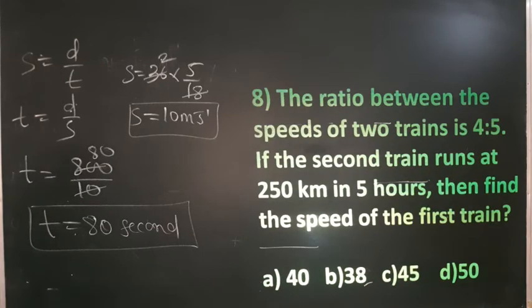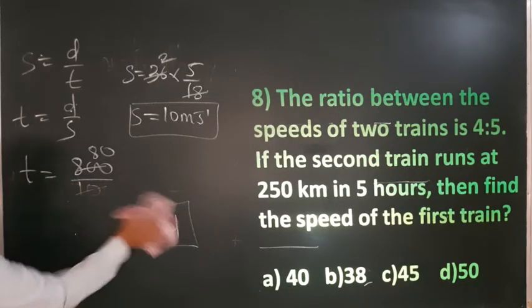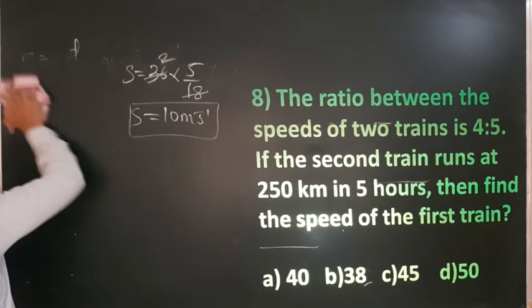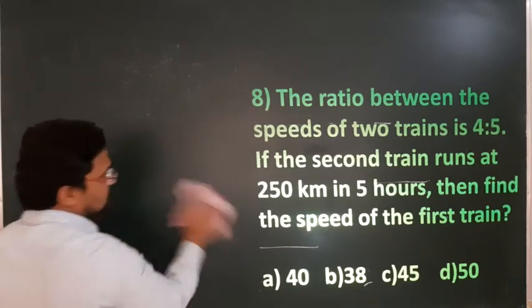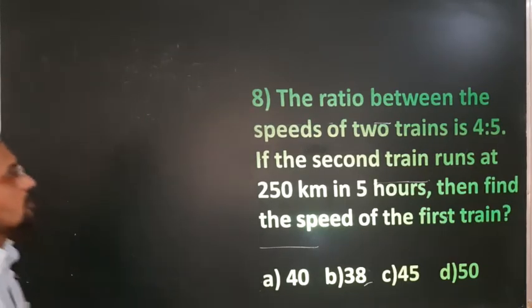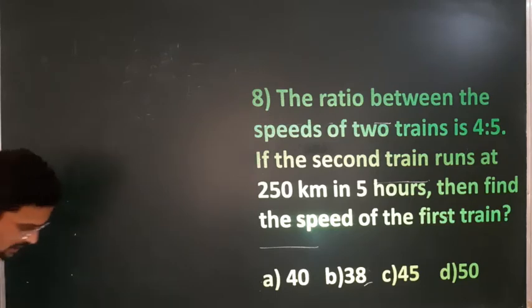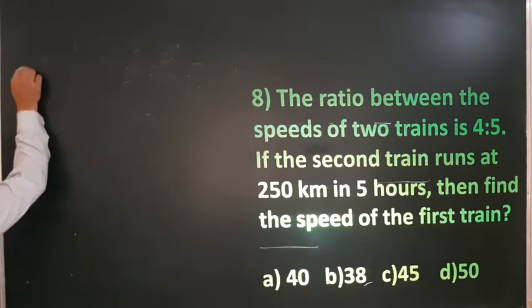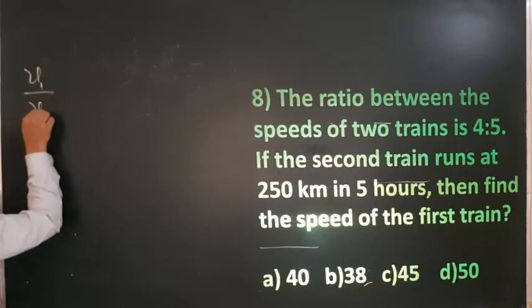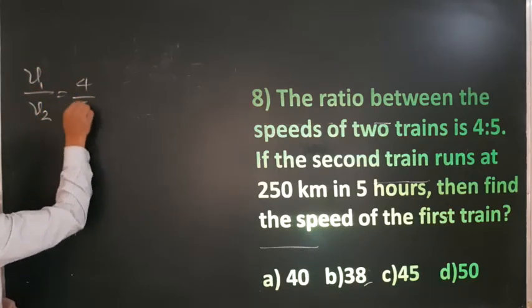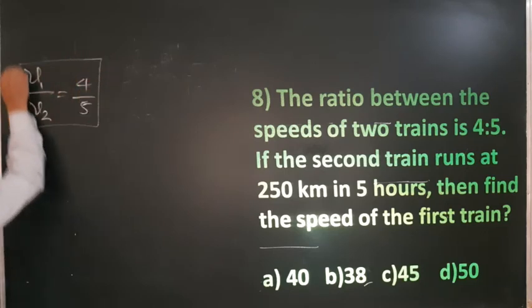Next, eighth. The ratio between the speed of the two trains is 4 by 5. Ratio means division, like A by B, X by Y. So I will consider the two trains V1 and V2. So V1 divided by V2 is equal to 4 by 5, as given.